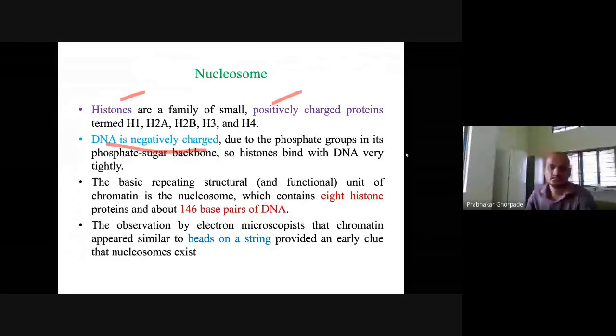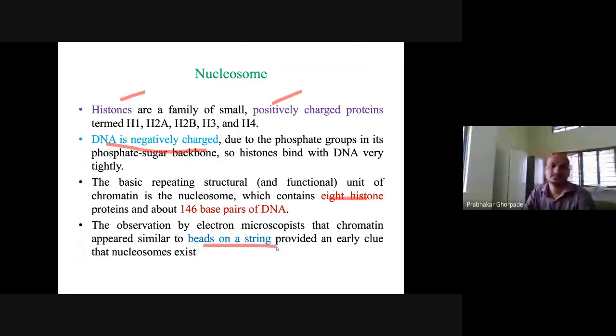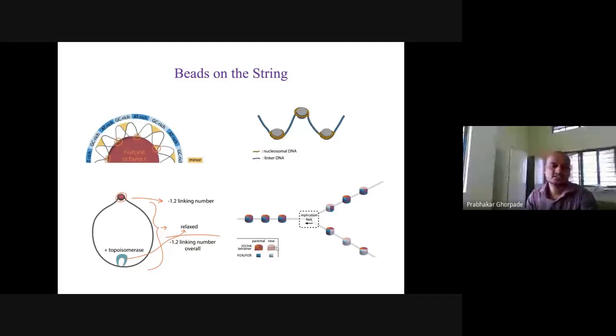So these 8 histone molecules are there, and this structure we call a beads on a string structure. The histone octamer is there. So this is a histone octamer, and this is how it is packaged. This is a beads on a string structure, and this middle part is the linker DNA, and this yellow part is the nucleosomal DNA.